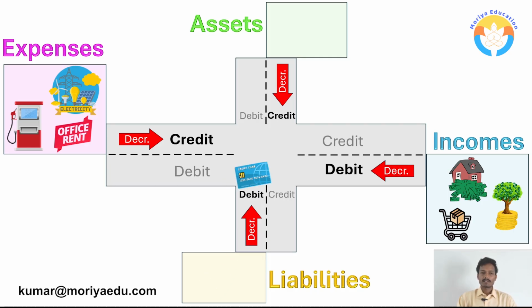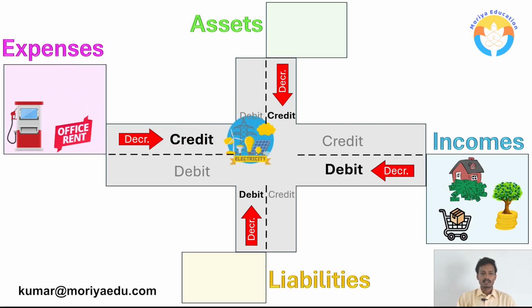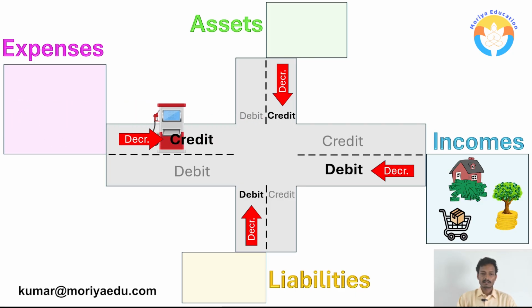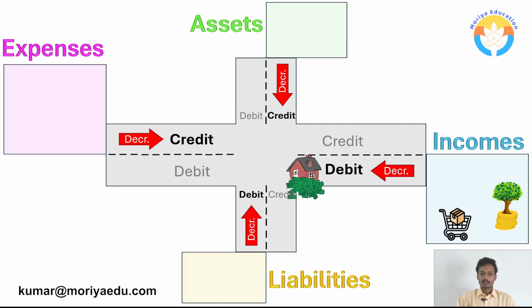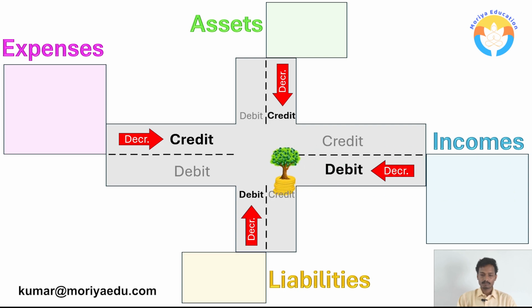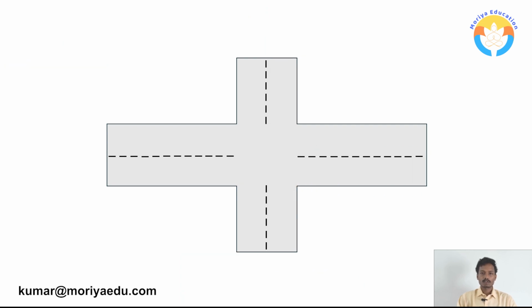In the same way, if the expense is getting decreased, credit it. All the expenses which are getting decreased, credit it. For example, if income is getting decreased, debit it. So this is all about the golden rules of accounting.